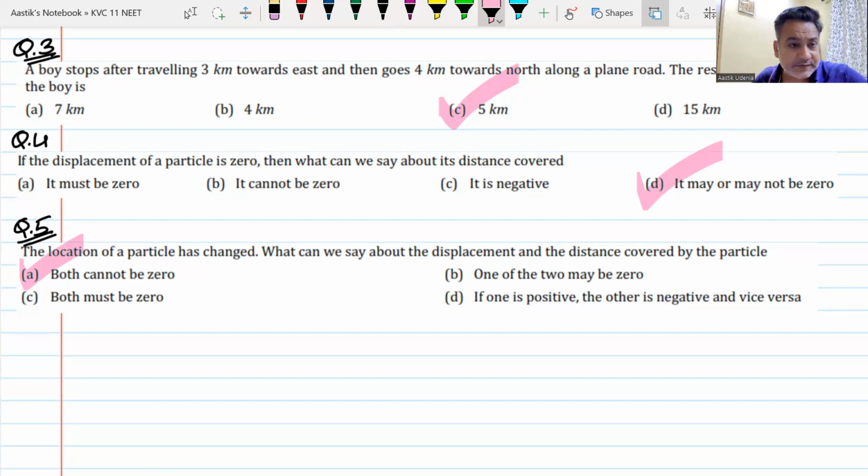Now one more question, and then we will say bye-bye to this concept of distance and displacement. And I hope that one of these questions would come in your exam if it ever comes. Here comes the next one. This is not a question from the sheet. So here it comes on your screens.